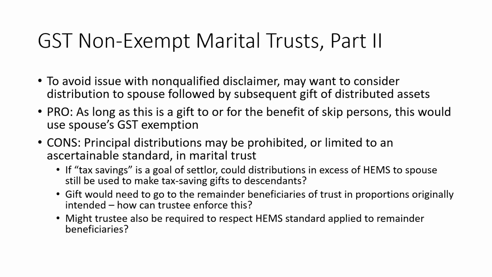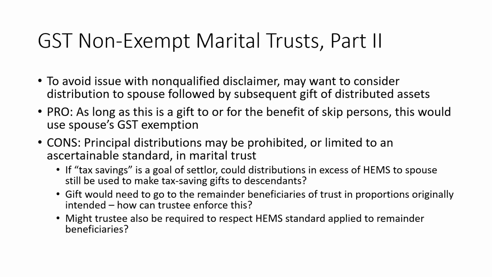But if you want to avoid that non-qualified disclaimer issue, you could also consider having the trustee distribute principal from the non-exempt marital trust to the spouse. The spouse could turn around and gift those distributed assets. So the pro here is that as long as this is a gift to or for the benefit of skip persons, this would use the spouse's GST tax exemption as well as the gift tax exclusion and a DSUE amount as well. But the con is that this may be prohibited or limited under the trust document itself.